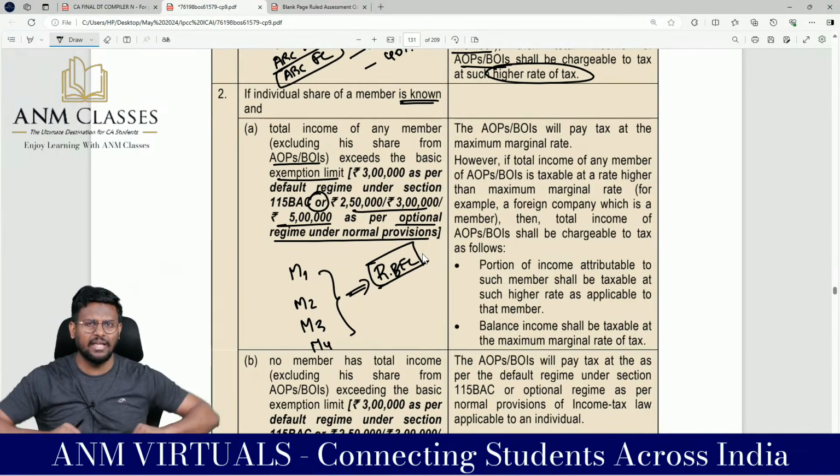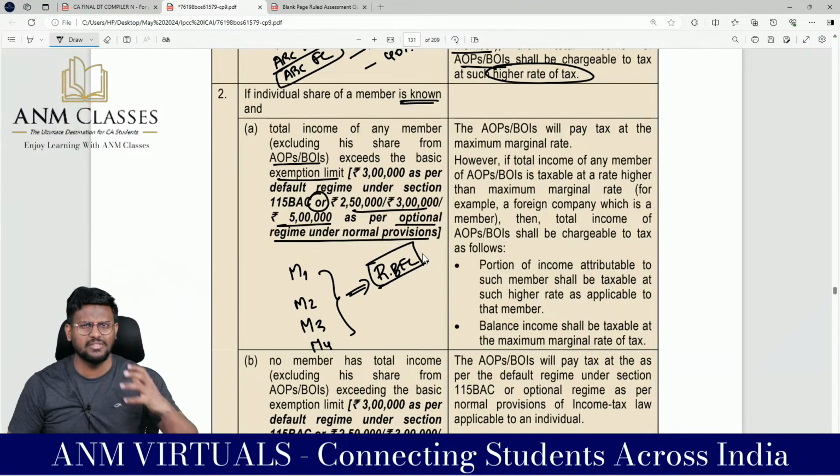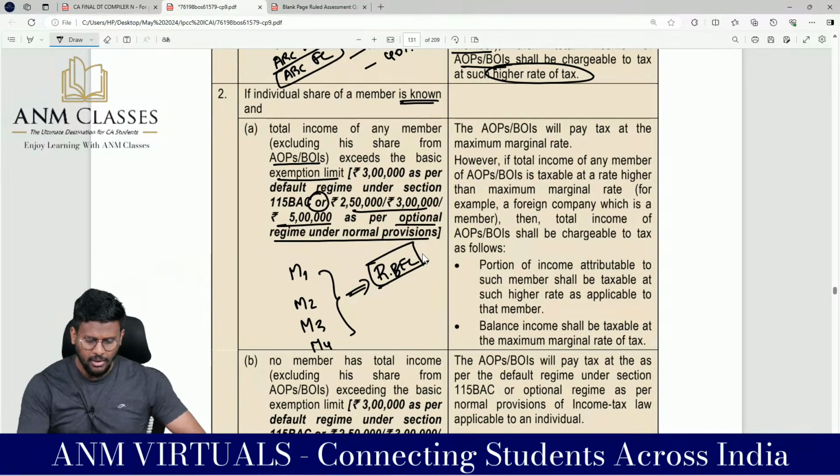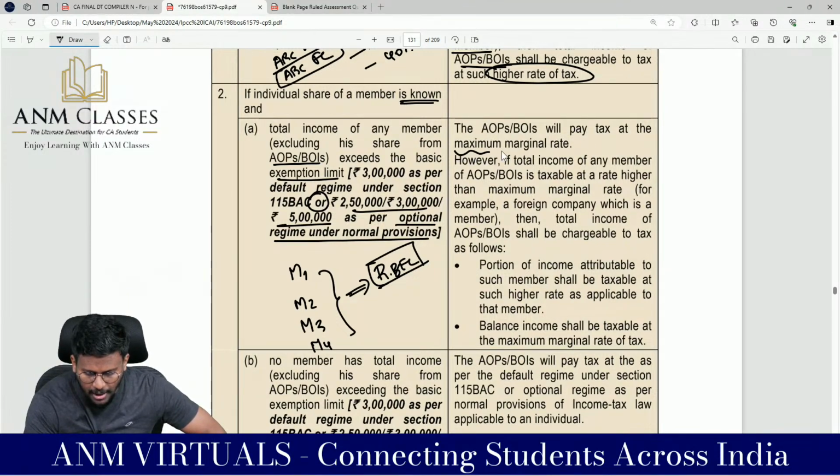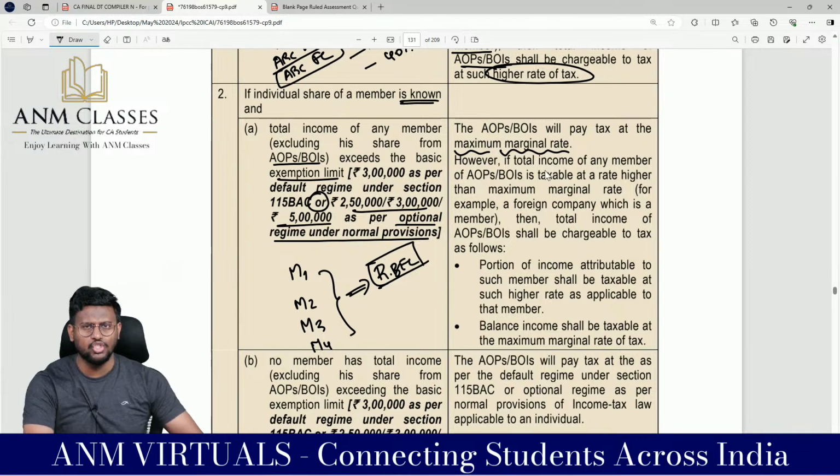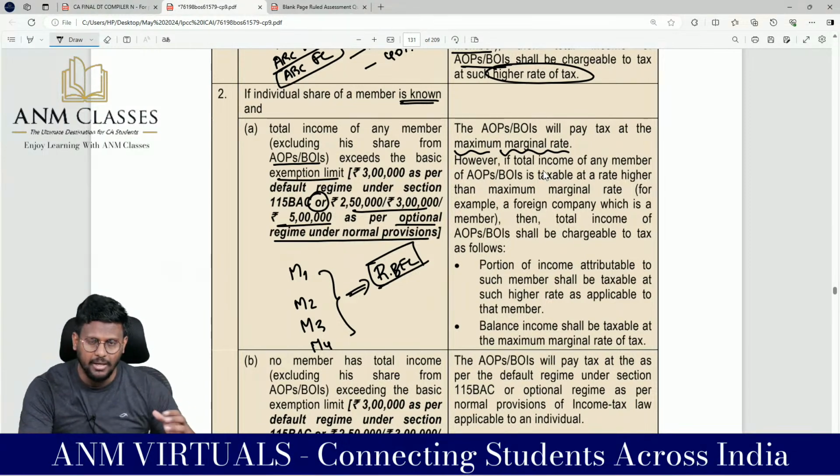Then we can say that the AOP is a big AOP, because one of the members' income exceeds the basic exemption limit. So the AOP will pay tax at MMR. Why? What is the reason or logic? Because the AOP is a big AOP.